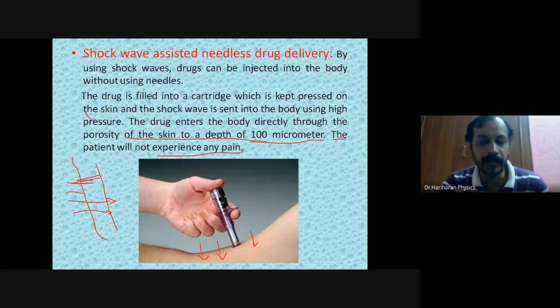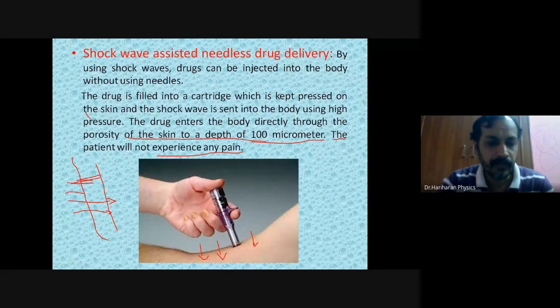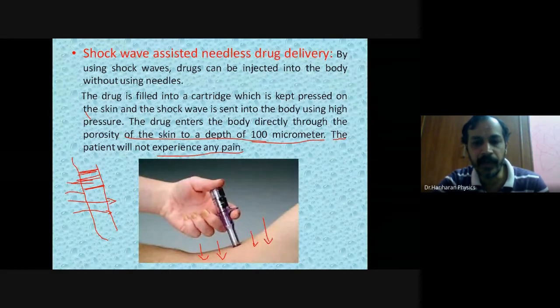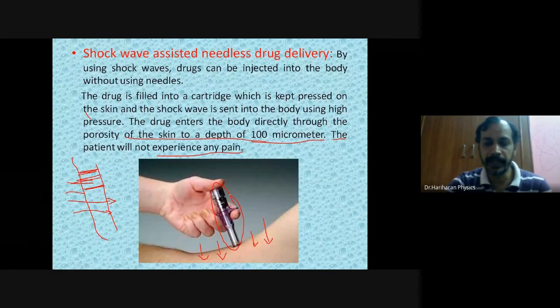Water can enter or invade the land during tsunamis. For that we call it the depth of penetration. Here it is the distance through which the water was able to invade the land. So that is a measure of the magnitude of destruction that is caused. Here the depth of penetration is a measure of the efficiency of this approach. Clear? So this fifth application is done.